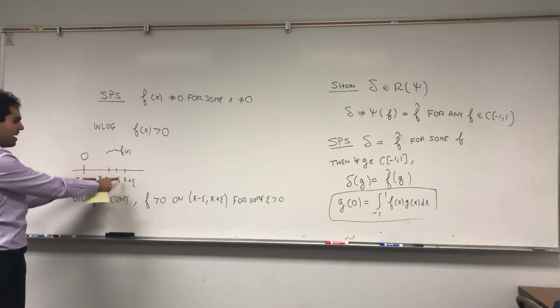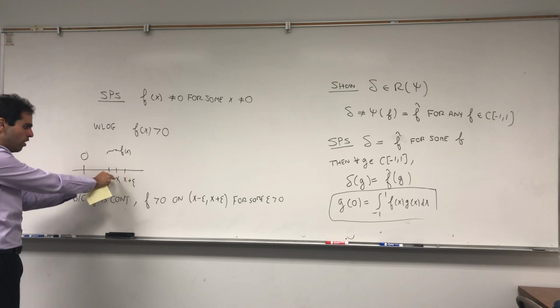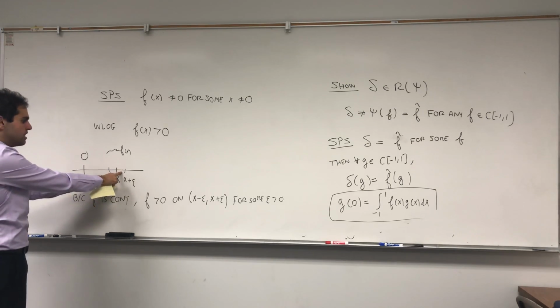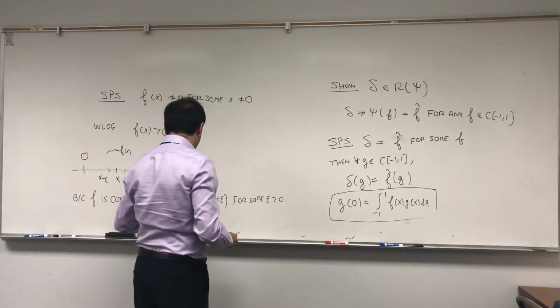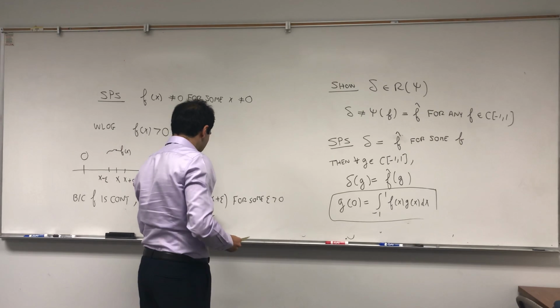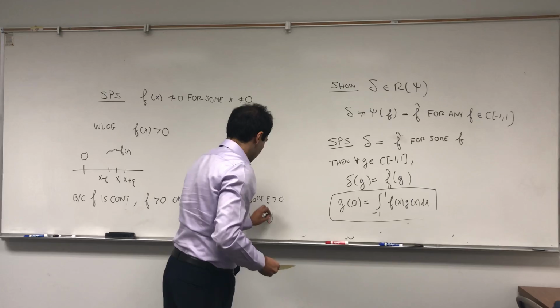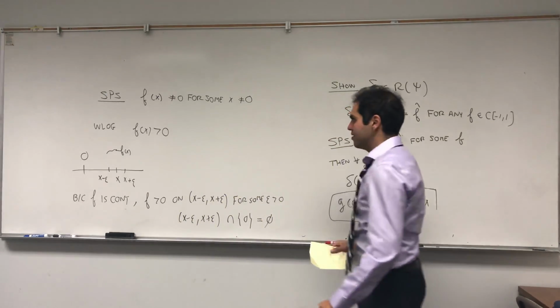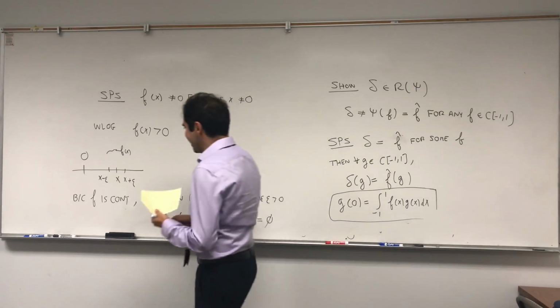In particular, by choosing epsilon so small, we can assume that x minus epsilon, x plus epsilon is disjoint from the set {0}. And we'll need this in a second to construct our function g.